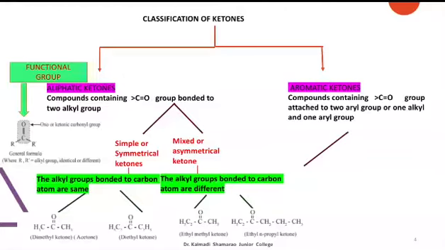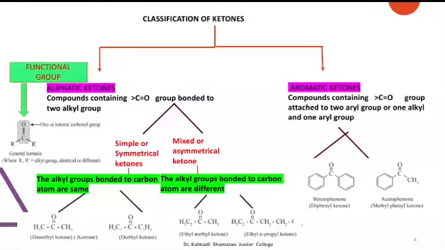Aromatic ketones are those compounds in which the carbonyl group is attached to two aryl groups or one alkyl and one aryl group. For example, benzophenone, acetophenone, etc.